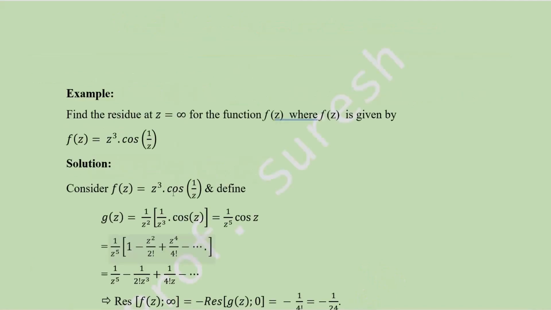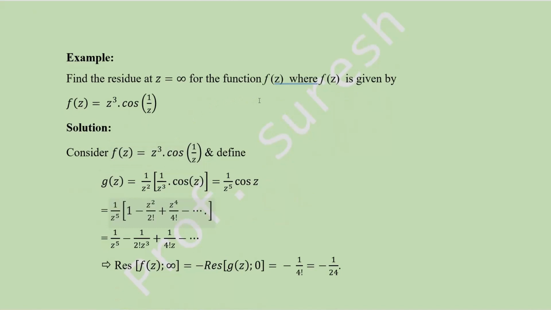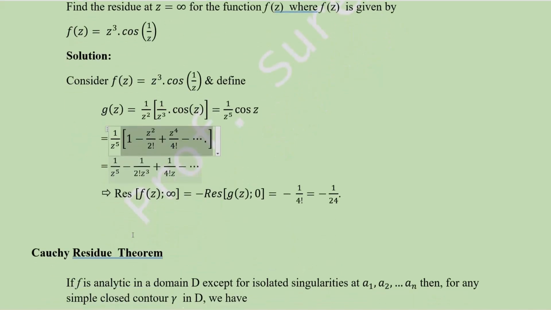That is important. Find the residue at z equal to infinity for the function f of z equal to z cube into cos 1 by z. So f of z equal to z cube into cos 1 by z. Define g of z equal to 1 by z square into 1 by z cube into cos z. So that is equal to 1 by z power 5 cos z. So 1 by z power 5, this is the expansion of cos z. Take this 1 by z power 5 inside. So this will become like this.